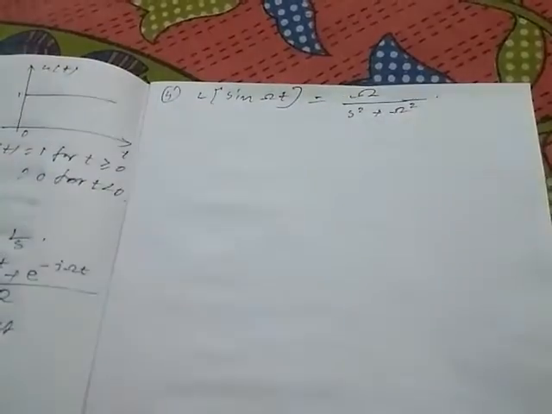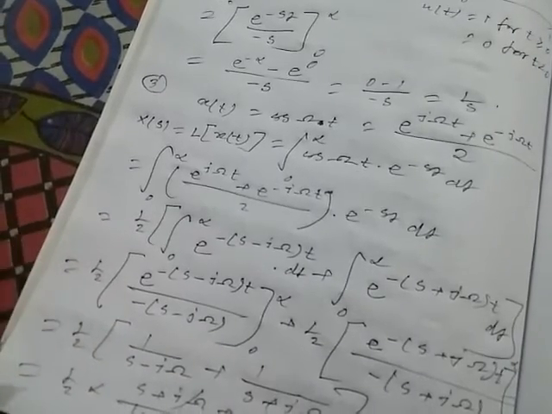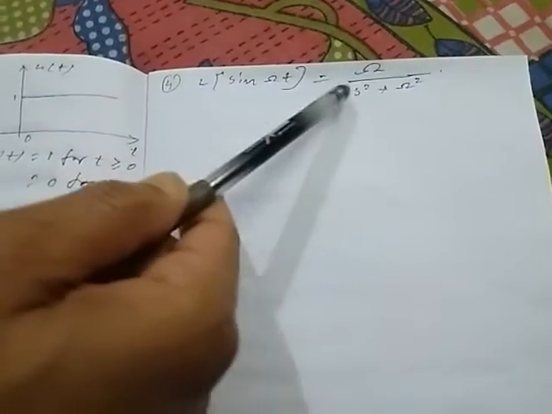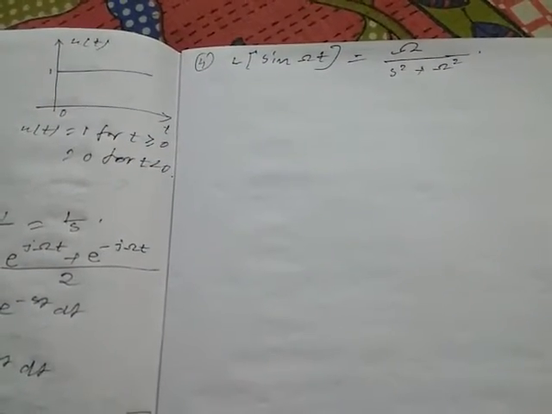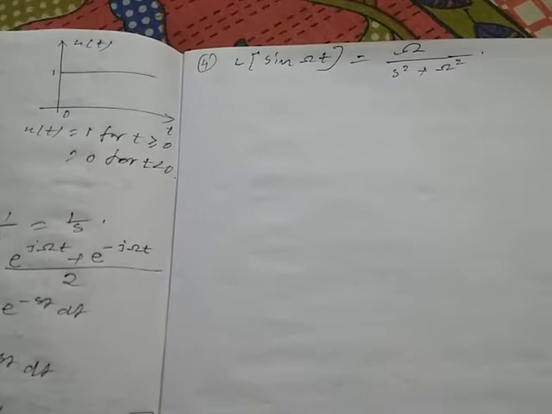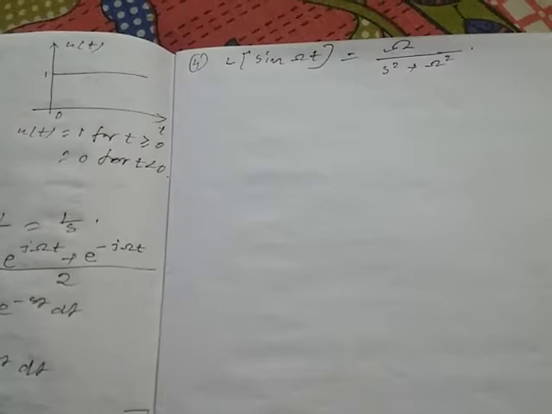You have to perform it in a similar process to cos omega t. So you will find that the Laplace transform of sine omega t is equal to omega by s square plus omega square.